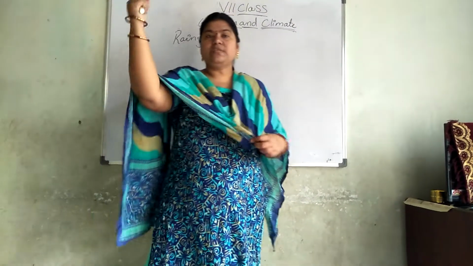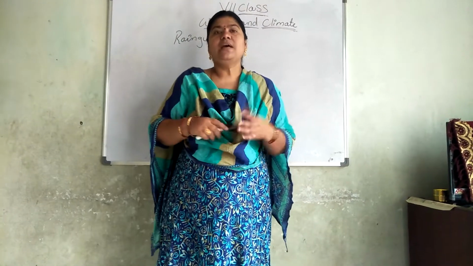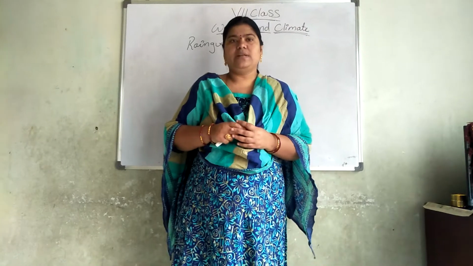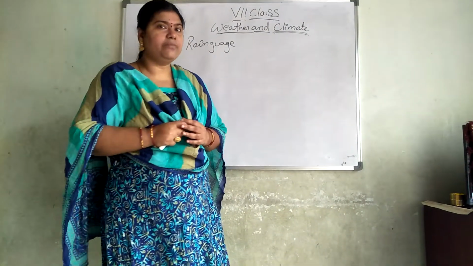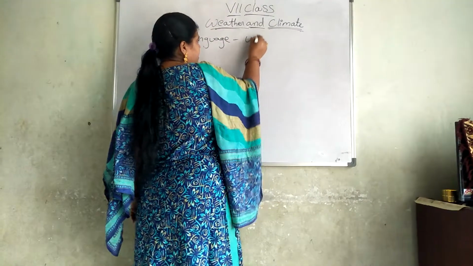If the length of the rainfall measured is 1 centimeter, then its magnitude also will be 1 centimeter. How can we measure? We can measure the rainfall by using a rain gauge. What is the other name for this rain gauge?